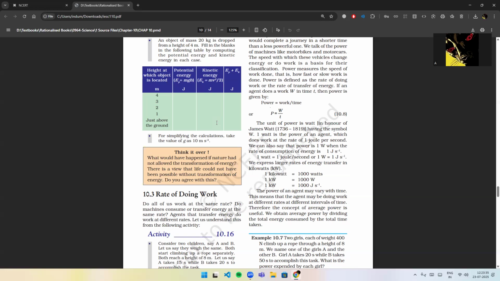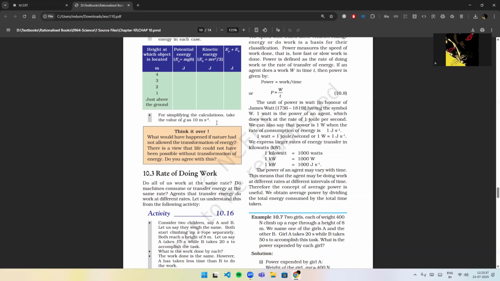What would have happened if nature had not allowed the transformation of energy? There is a view that life could not have been possible without transformation of energy. Do you agree with this?